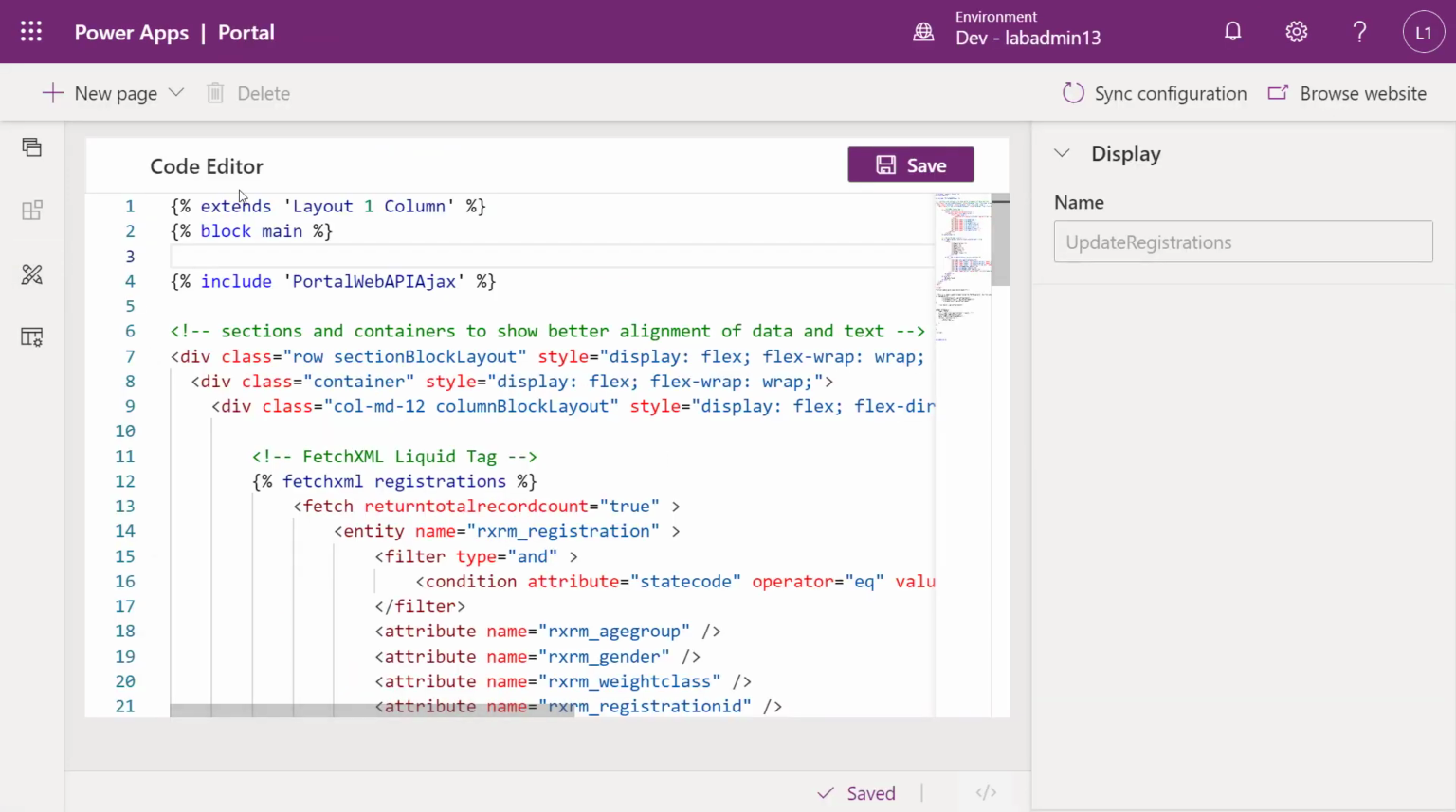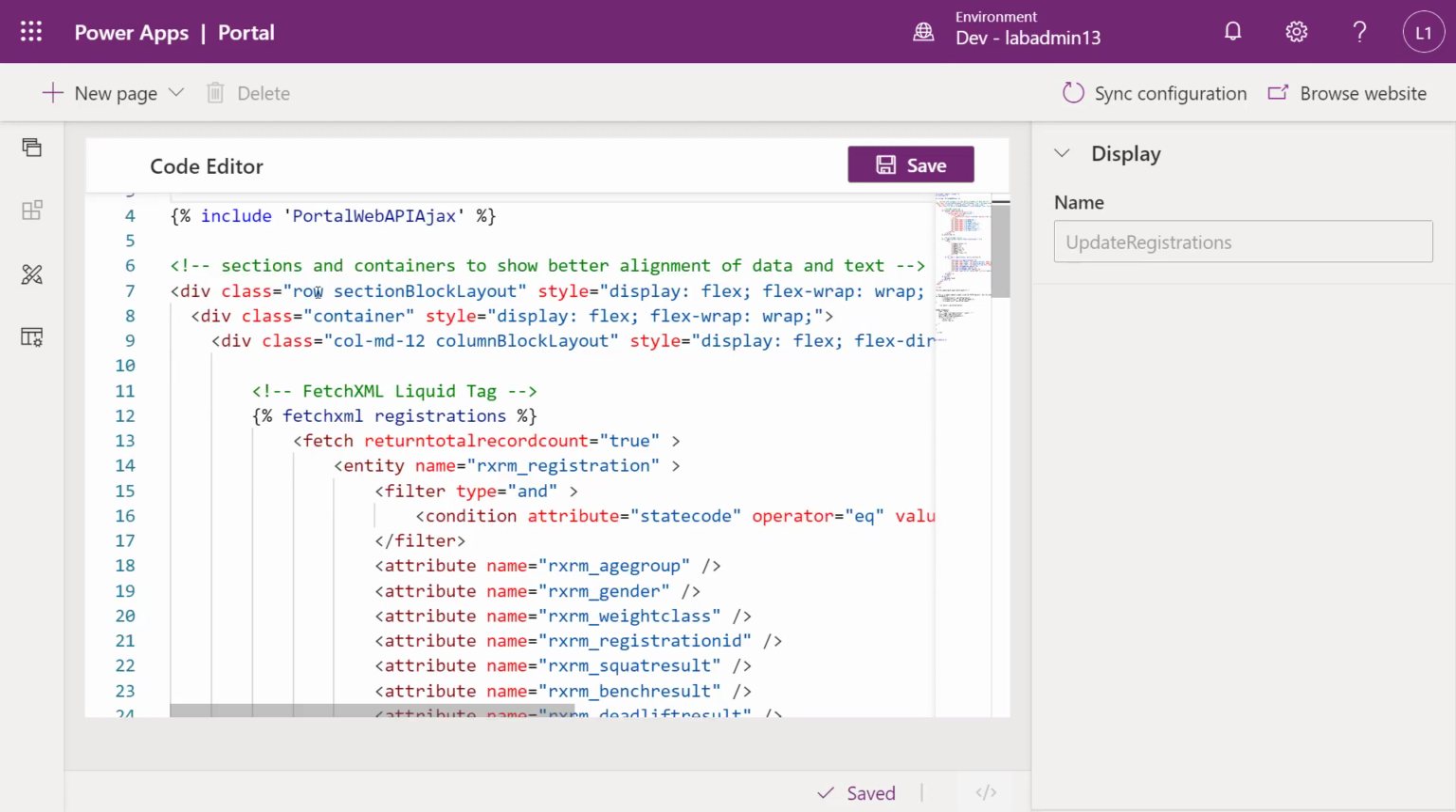So I'm in my Portal Studio. I've brought up my new page template. Again, I'm extending the layout one column, utilizing that. I put my things in blocks. I am including the Portal Web API Ajax. So there's that helper class, and so I don't have to keep pasting that in all the time. I'm including that, so it should be there.